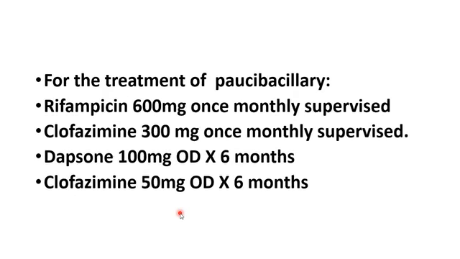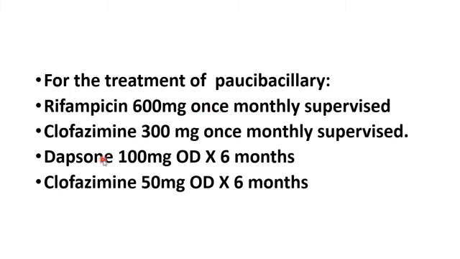And coming to the treatment of paucibacillary leprosy, that is Hansen's disease with less than five hypopigmented patches. After diagnosing paucibacillary disease, you should give the treatment. Rifampicin you have to give once monthly, supervised under the supervision of the doctor: 600 milligram once monthly supervised. Like that, you have to give clofazimine 300 milligram once monthly supervised. This is a once monthly dose only.